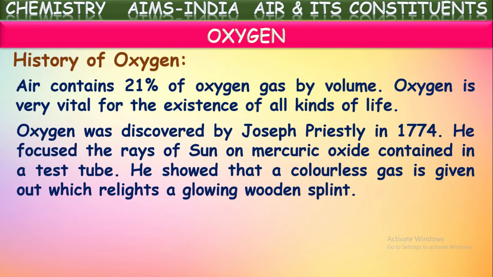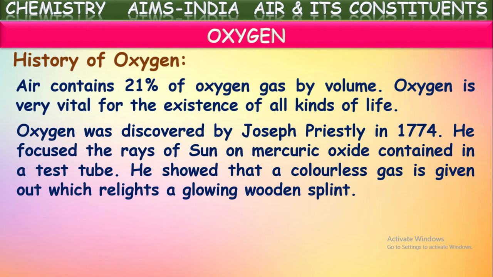Oxygen was discovered by Joseph Priestley in 1774. He focused the rays of the sun on mercury oxide contained in a test tube. He showed that a colorless gas is given out which relights a glowing splint. So for the first time, Joseph Priestley in 1774 prepared oxygen gas by heating mercury oxide in the presence of sunlight.